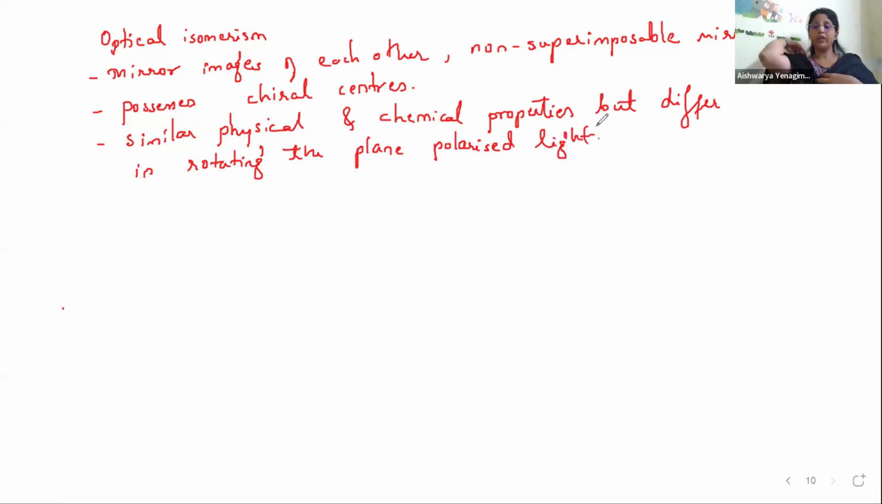Plane polarized light, I think there is no need to explain, because in PU1 in the previous sessions you have already studied. So when you pass it through a nicol prism, the light which is vibrating in all the directions, it is monochromatic light. It will be vibrating in only one particular direction. If you pass it through solutions, either it will rotate to the right side, or it will rotate to the left side. Based on that we call them dextrorotatory and levorotatory, right? So the plane polarized light, physical and chemical properties will be the same, but they differ in what? They differ in rotating that plane polarized light.